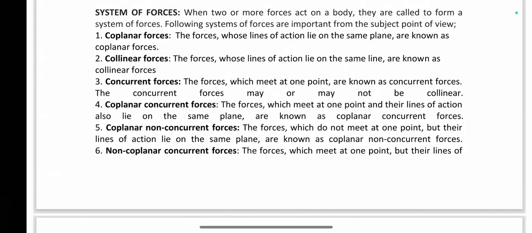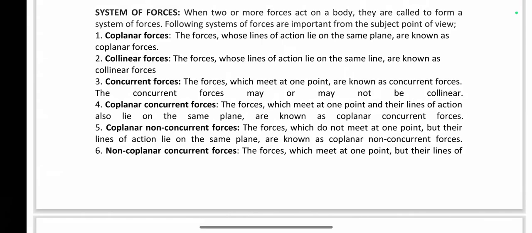The next one is a mixing of all these things. The first one is coplanar concurrent forces. Coplanar means whichever two or three forces are there, the forces are all in the same plane. Concurrent means the lines of action of all the forces are at the same point. Then we call them coplanar concurrent forces, which are in the same plane and whose lines of action are also at the same point.